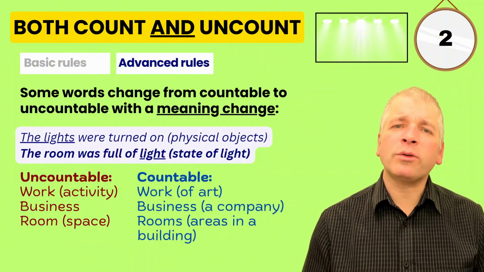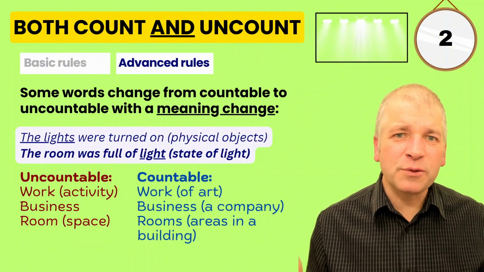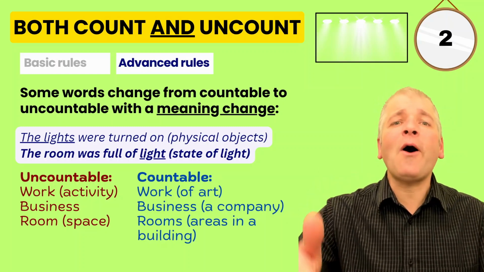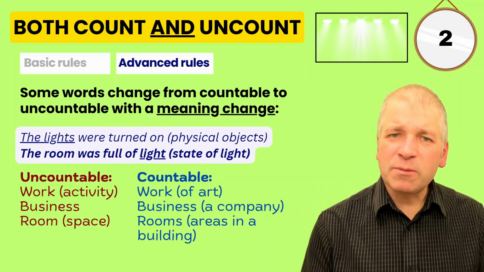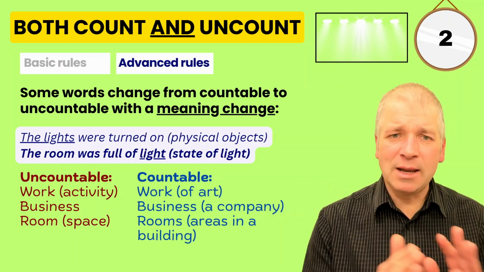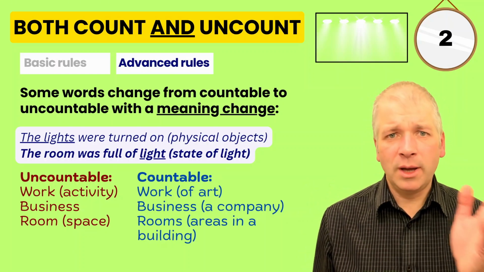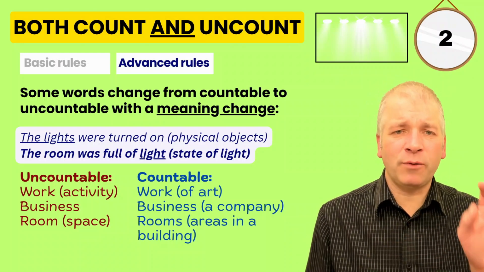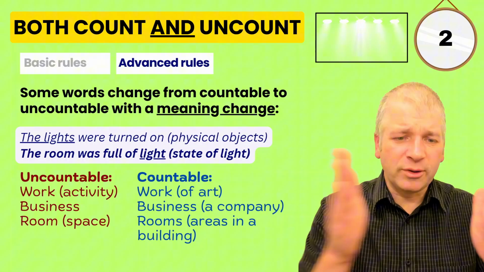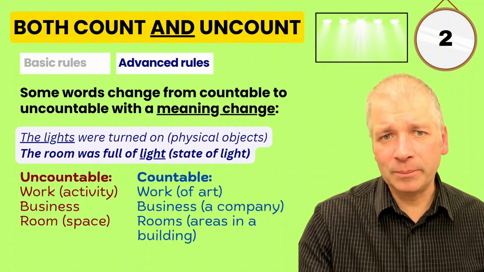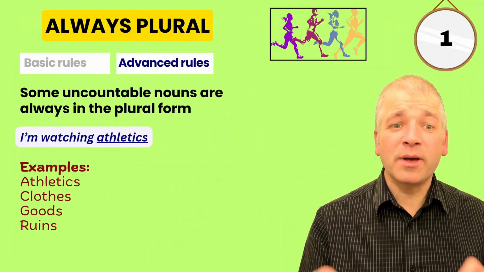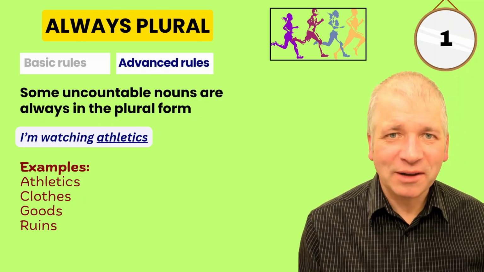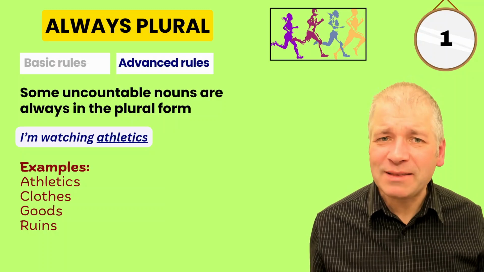If there is a lot of room, it means you have a lot of space. But you can go to a house with 5 rooms. And these mean the specific areas in a building. So room changes to countable when the meaning changes from just describing space in general to specific areas in a building.